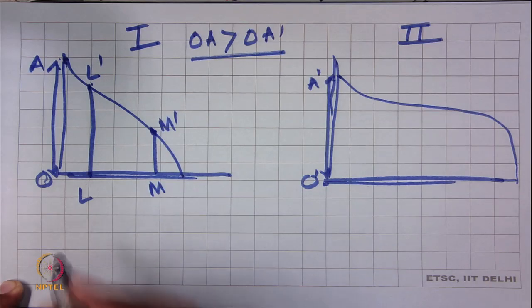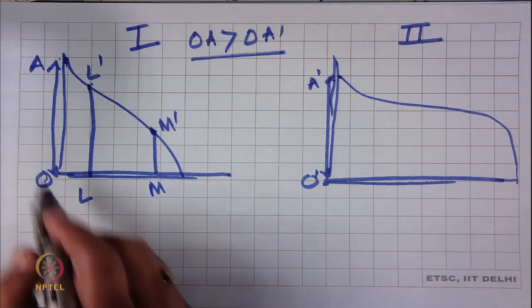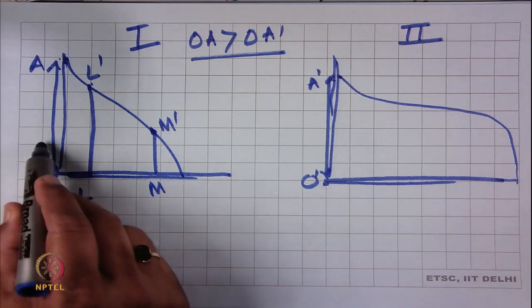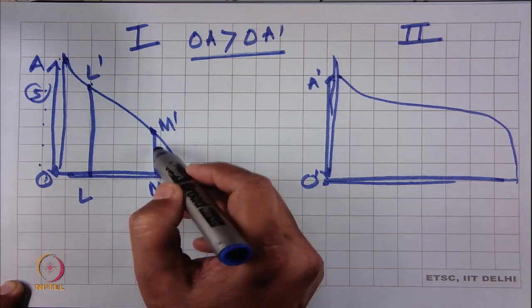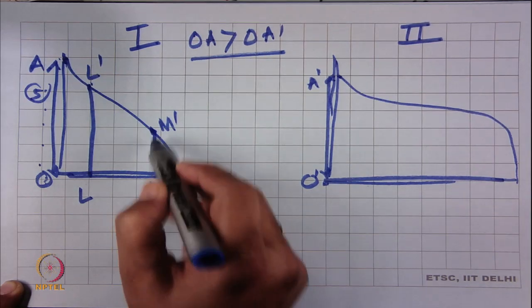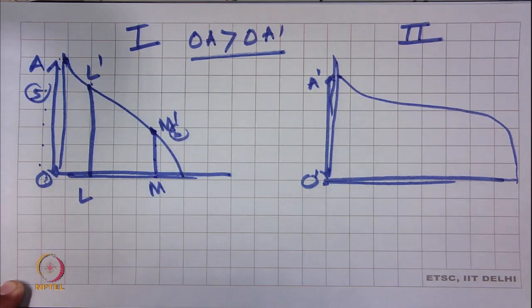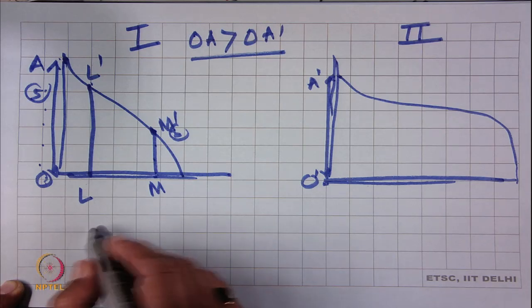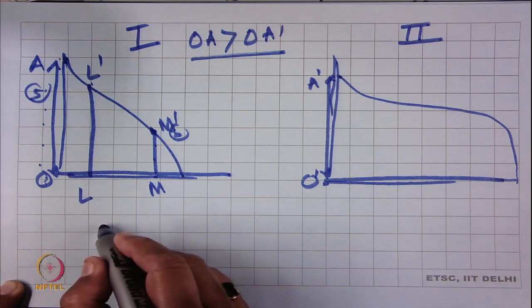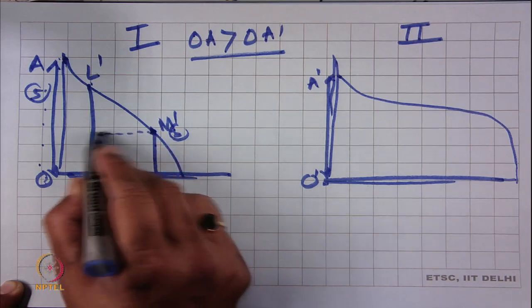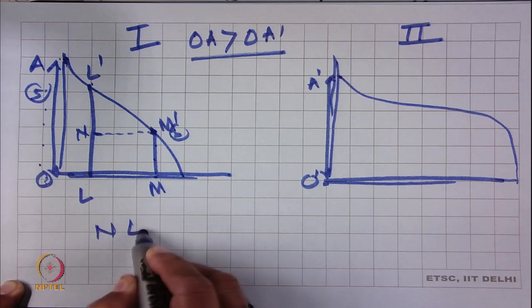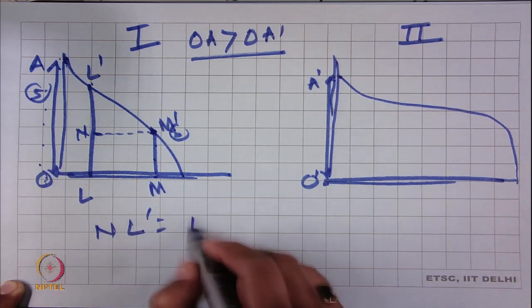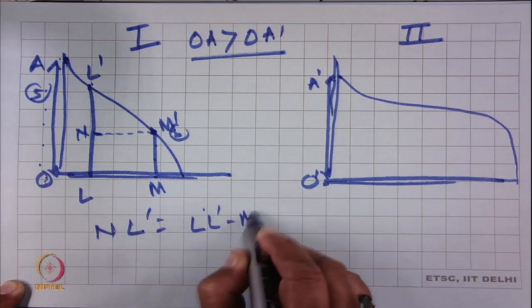Now, the interquartile range, with units of 1, 2, 3, 4, 5, will be, say, this one, L dash minus M dash.